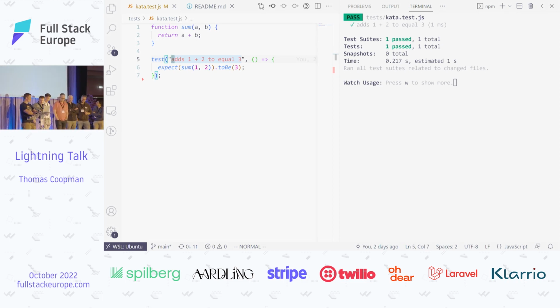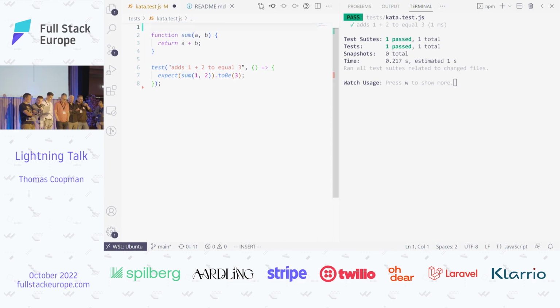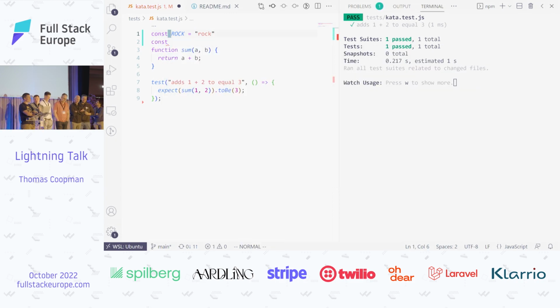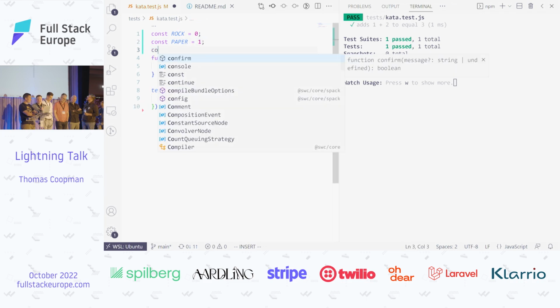Okay, let's start off by defining some enumeration so we can define our rock, paper, and scissors, just to have a comfortable way of referring to it. Like an enum. I don't know if you can do that in this kata. Something like rock is 0, paper is 1, scissors is 2. Like this? Yes, for example.